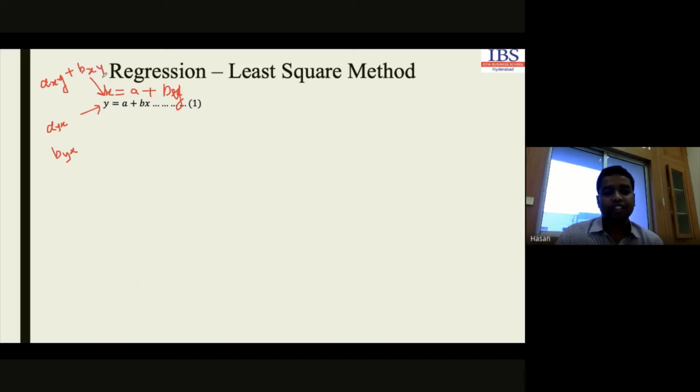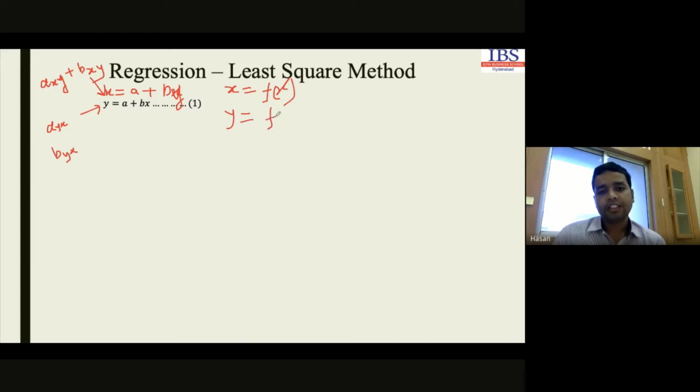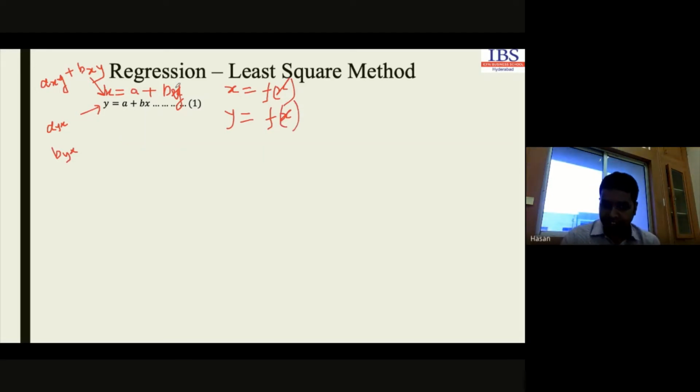So these are the constants. In this particular case, y is the independent variable and x is the dependent variable, so x is a function of y. In the first case, y is a function of x. Is that clear? So based on this, we have two different constant values: one is intercept a, another one is intercept b.